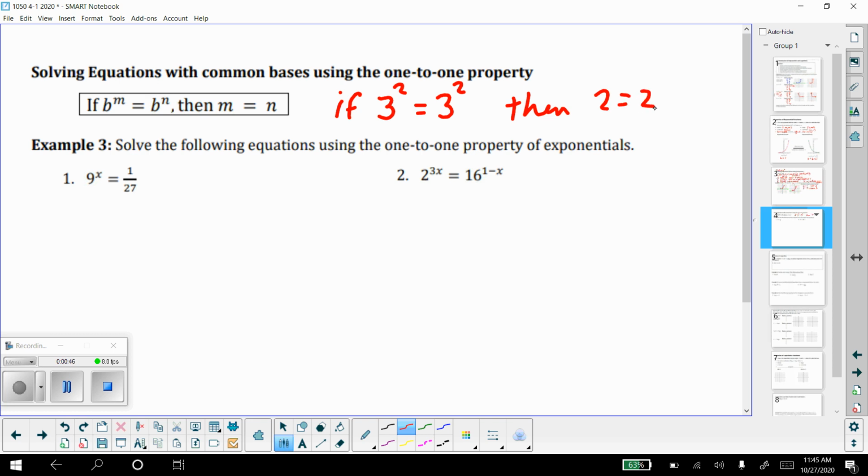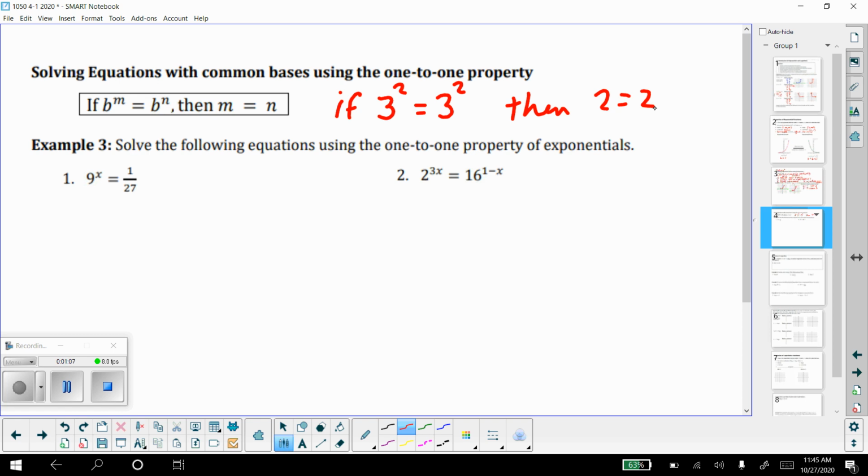So technically the first statement means that 9 equals 9, which is true, but it's also true that 2 equals 2. So if the bases are the same and the exponentials are equal to each other, then the exponents have to be the same. And based on that, we can use that to solve where we don't know an exponent, like there's a variable.